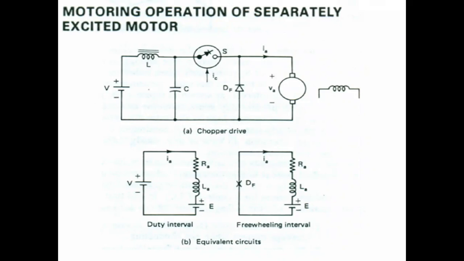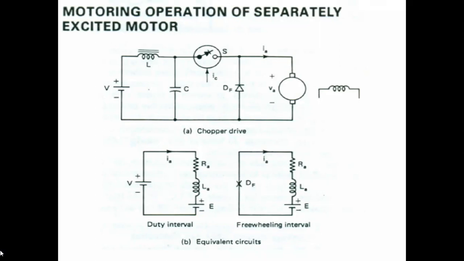If the filter inductor L is assumed lossless and the capacitor C1 is sufficiently large, then the chopper input will be equal to the source voltage, that's all.